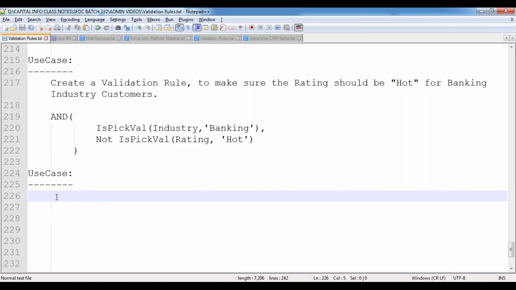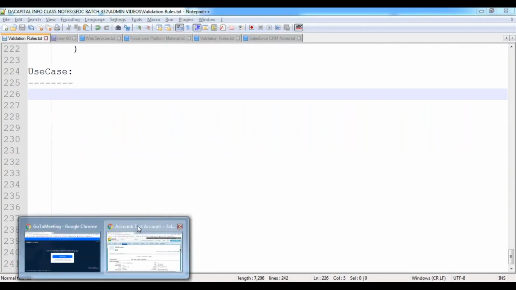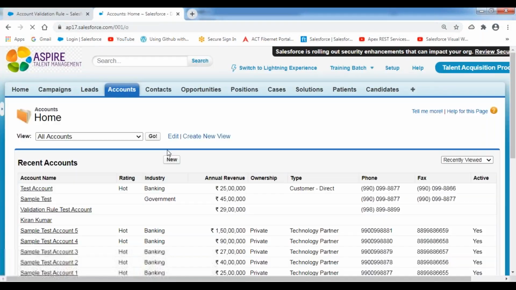The next one, let's see one more use case. For example, assume that I'm creating a new account record inside my account object.